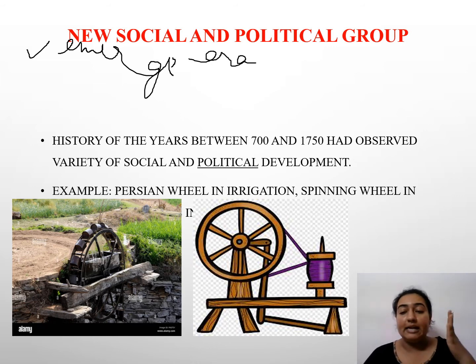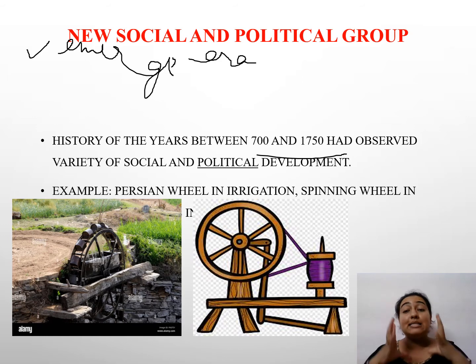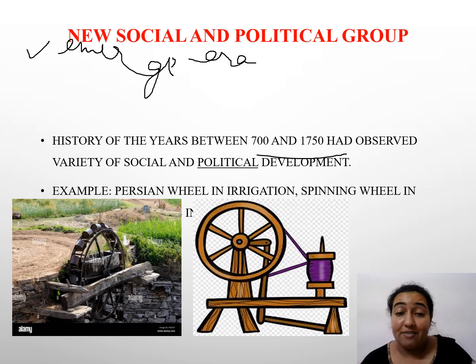First of all, we'll study about history. The history of the years between 700 and 1750 has observed a variety of social and political developments. Now, when we say social development, that means communication, networking, parties, and culture, tradition, lifestyle, all these have changed into something new and different.